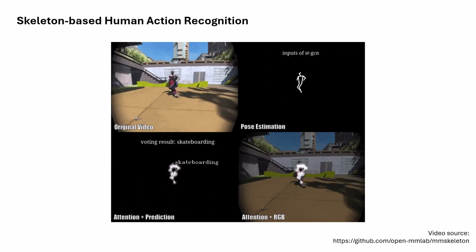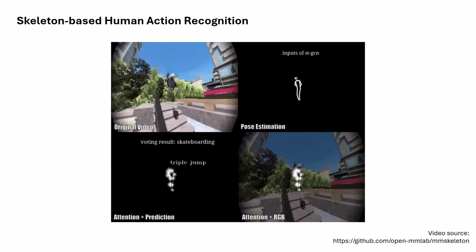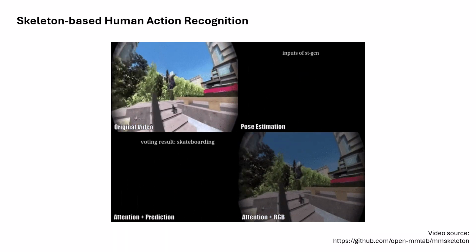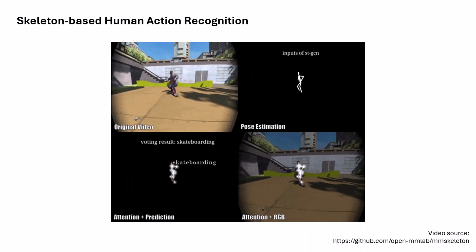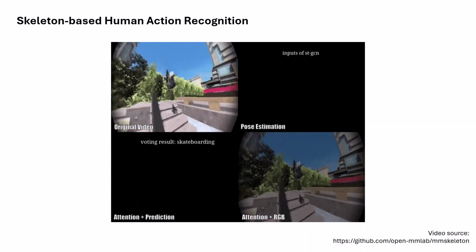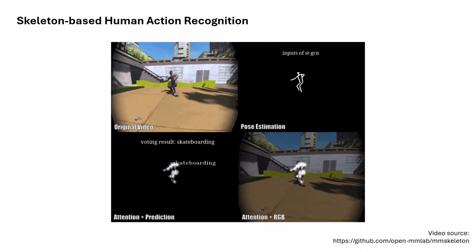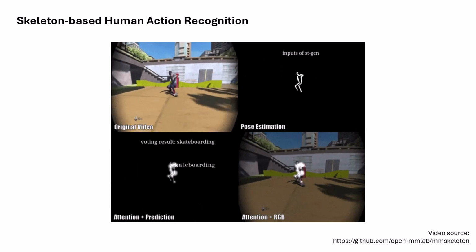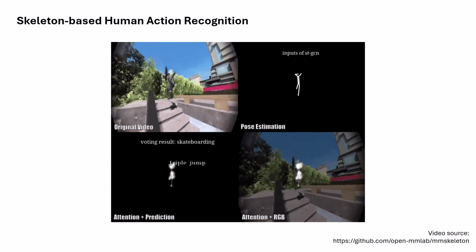Moreover, skeleton representations are robust to visual distractions such as background clutter or changing lighting conditions, while remaining computationally efficient. These benefits make skeleton-based methods especially suitable for deployment in resource-constrained settings and have led to a surge of interest in the research community.